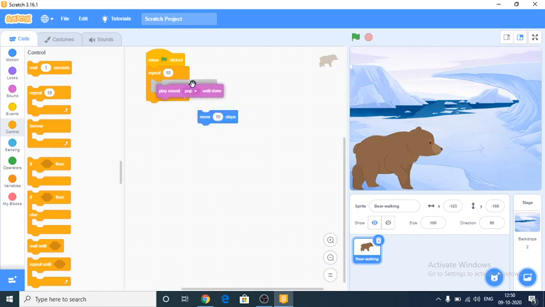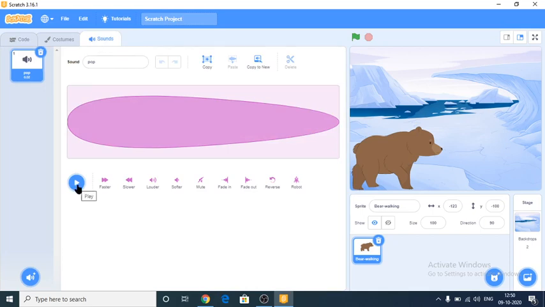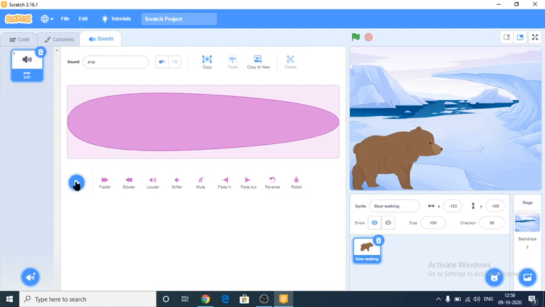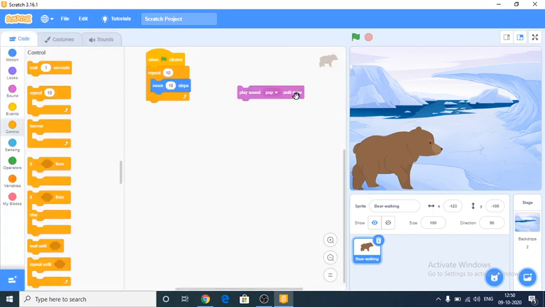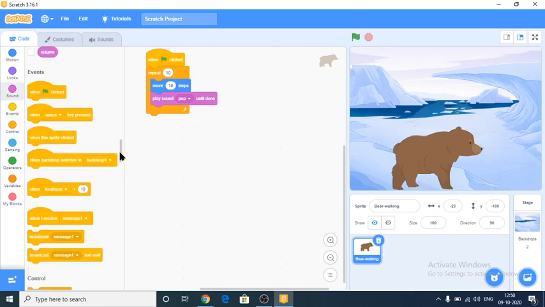And next one, move 10 steps. Give 10 steps. If you want to add sound from this sound, just play here, and here we can give sound also. Yes, the sound will be given with the help of the sound option. This is how we can give sound to the sprite.